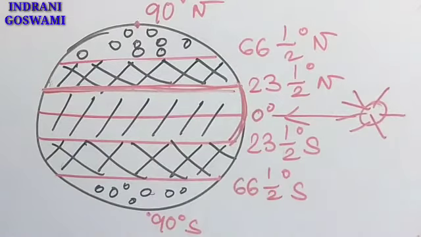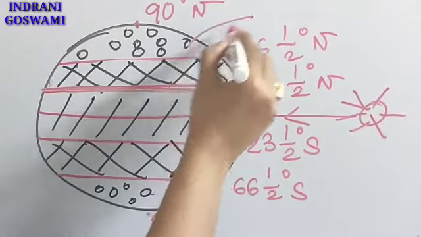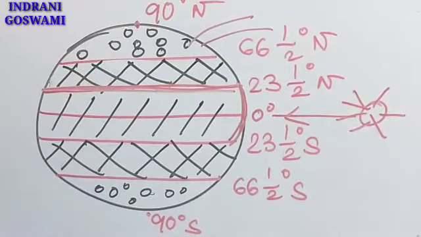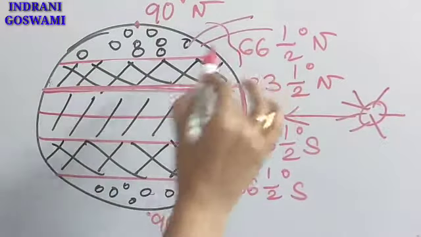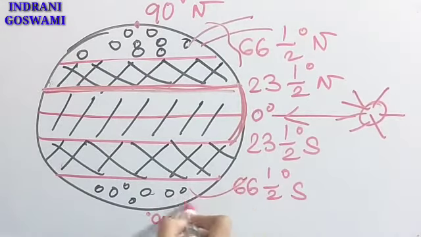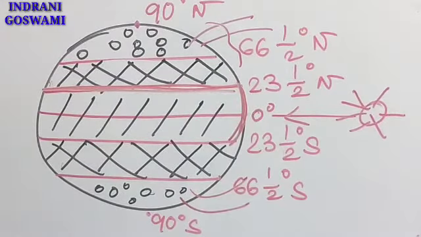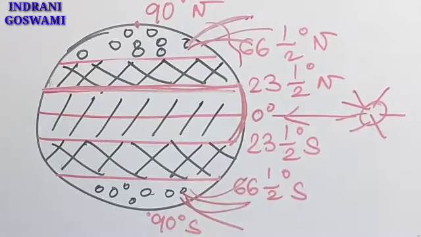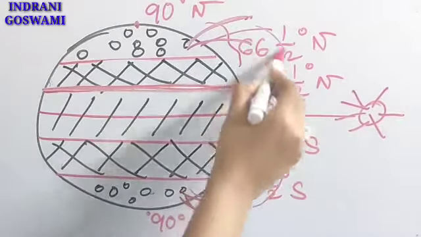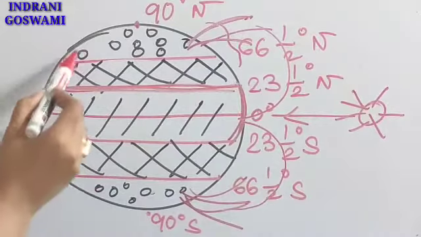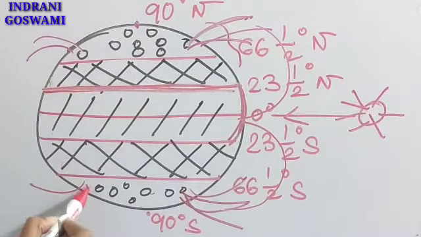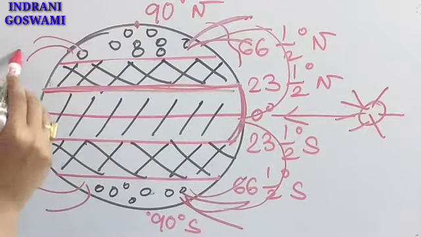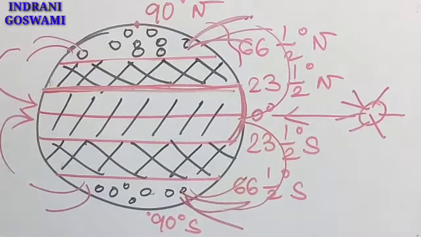Now what happens when the earth rotates? The wind from the polar region, because 90 degrees north to 66.5 degrees north is considered the polar region, and the same from 66.5 degrees south to 90 degrees south, these are the polar regions. So when the earth rotates, the air starts blowing outward from this part, and where does it come? It comes to the equatorial region. So from here, if I show you, these are the polar regions. From here the air will come out, and then it will go and mix with this equatorial region.